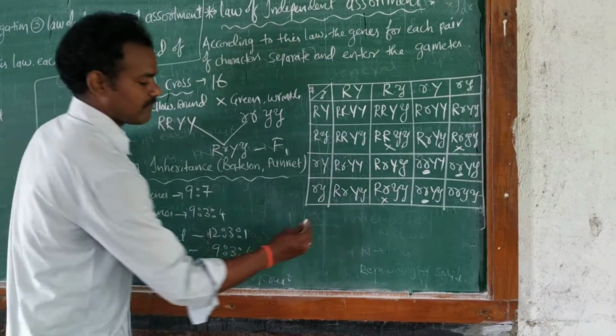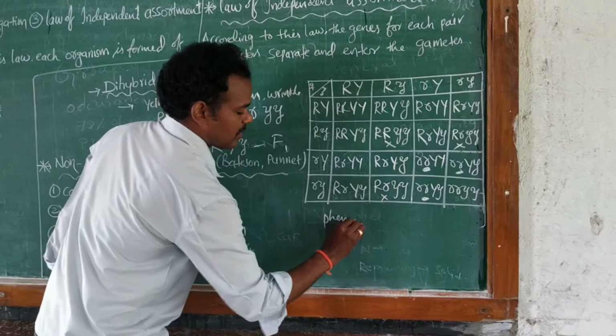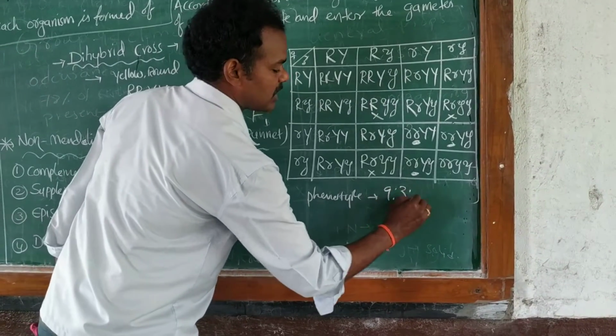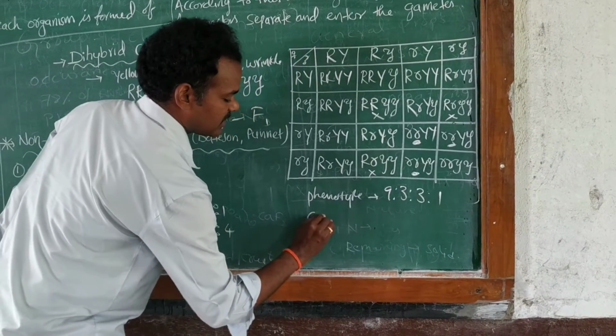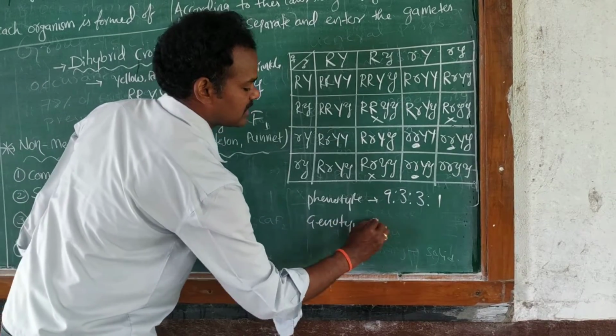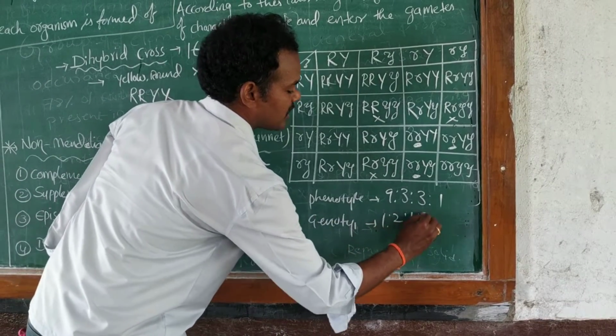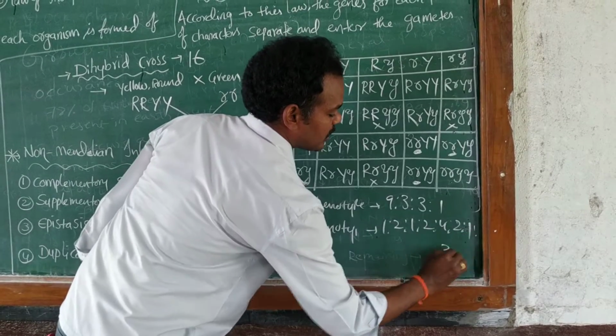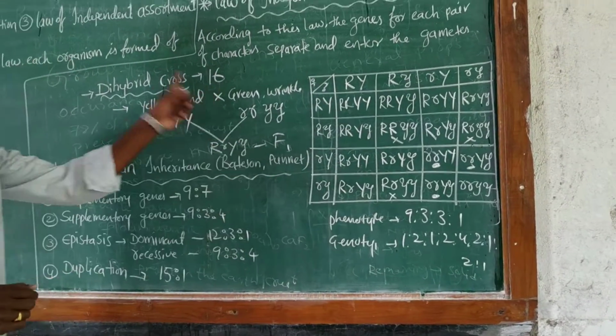These are the characteristics. The phenotype ratio is 9:3:3:1, and the genotype ratio is 1:2:2:4:1:2:1:2:1.